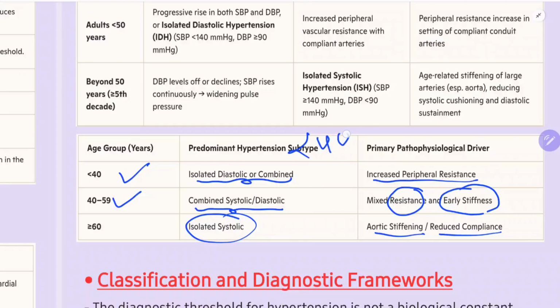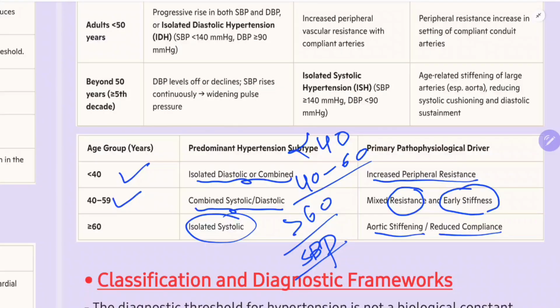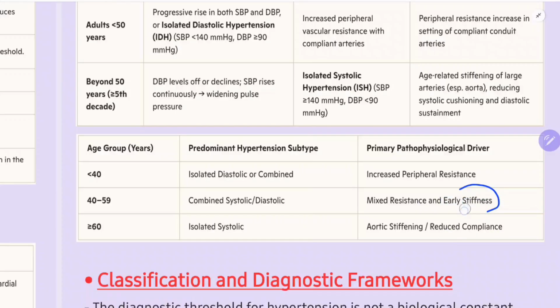So less than 40, diastolic or both SBP and DBP. 40 to 60, more commonly SBP and DBP. More than 60, more commonly SBP. Okay, so this pattern you should remember. One more time: less than 40, both SBP and DBP, but with DBP more common in young individuals. 40 to 60, mixed, SBP and DBP both. More than or equal to 60, SBP more common. Okay, this is important to decide the treatment.